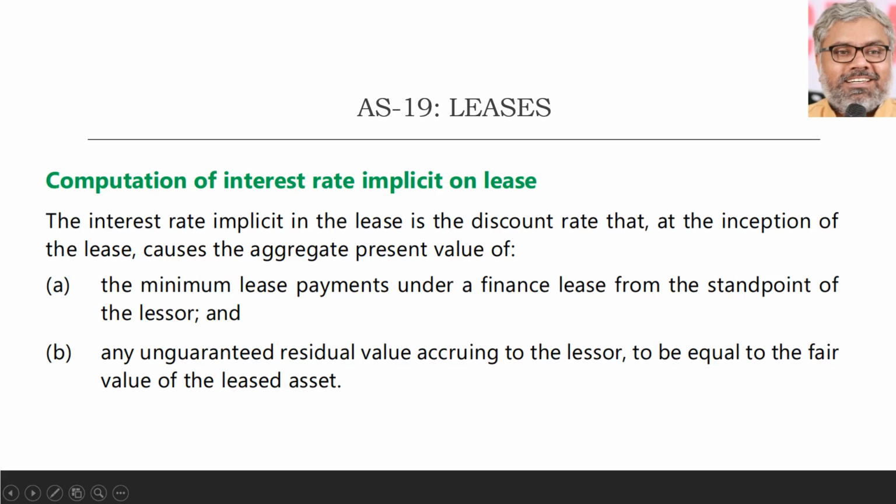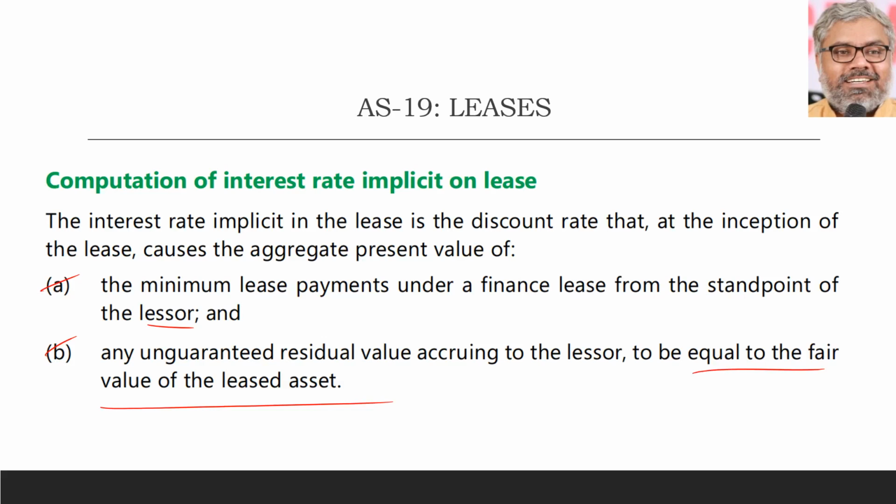Whatever is the interest rate implicit on lease is nothing but that discount rate at which the aggregate present value of the minimum lease payments under a finance lease from the lessor standpoint and any unguaranteed residual value accruing to the lessor will be equal to the fair value of the leased asset.